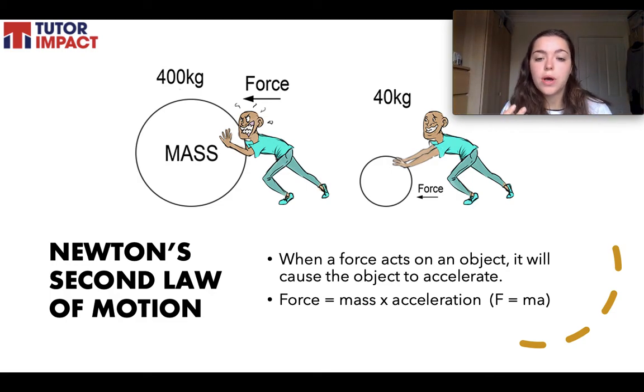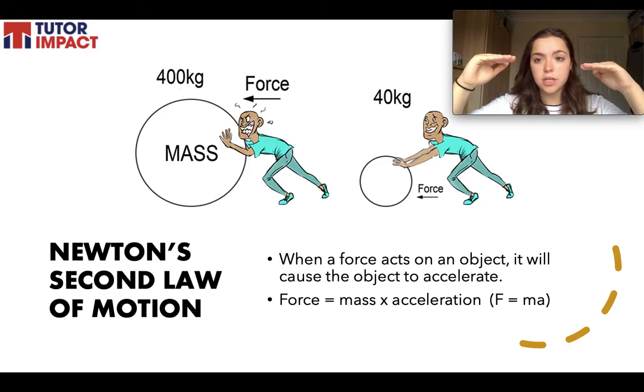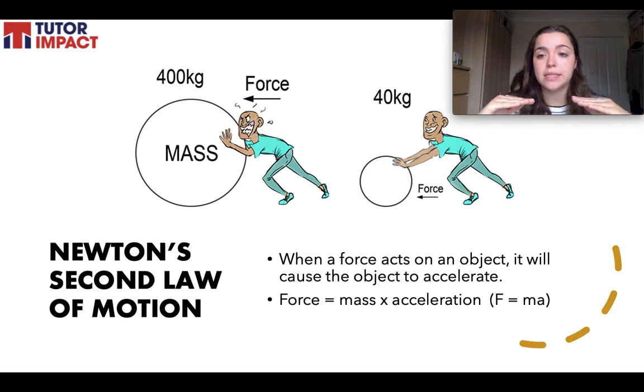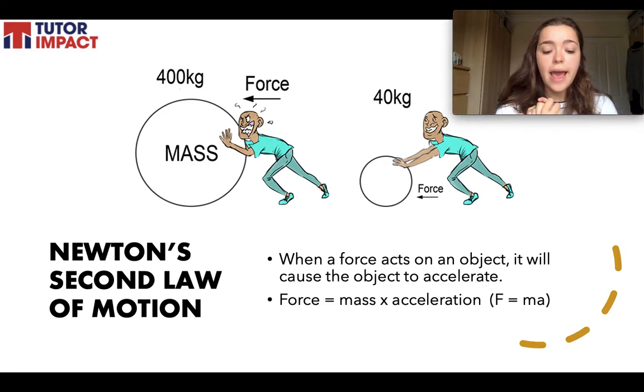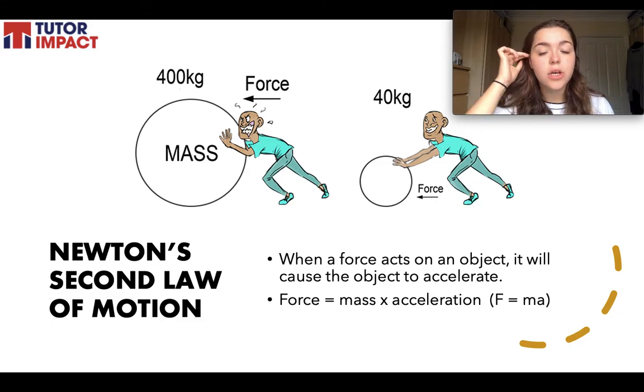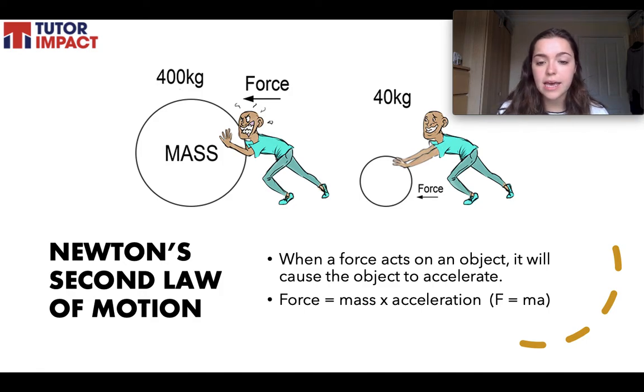So that's what it means when it's saying proportional and inversely proportional. They're very complex ways of saying proportional means if you increase force, you increase acceleration. Inversely proportional means if you increase mass, you decrease acceleration. So that's what it's saying. And with lots of things in physics, we can put them into nice, handy formulas, like you can see here. Force equals mass times acceleration. You will definitely do this in physics when you get there, so this is just a heads up for you.